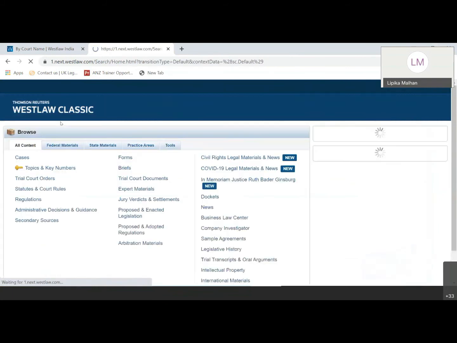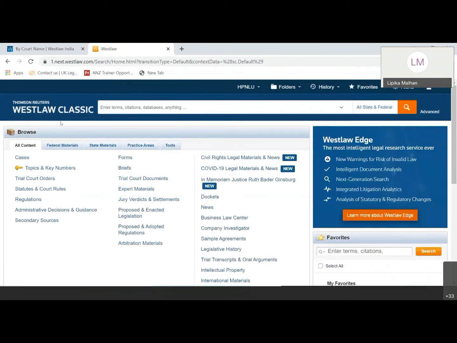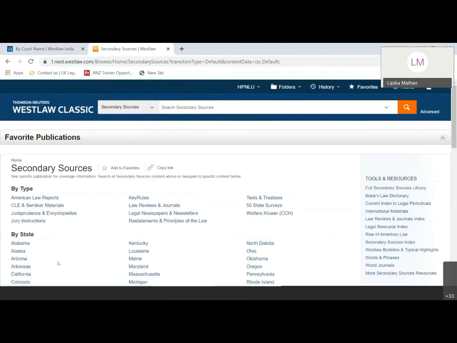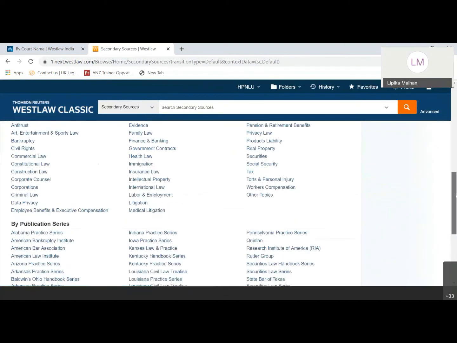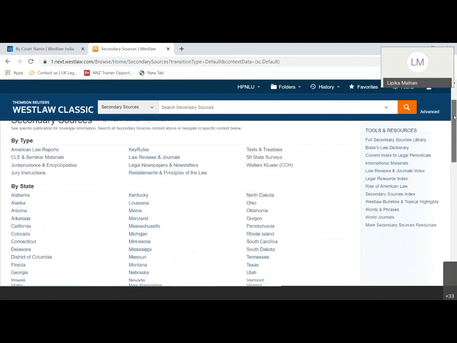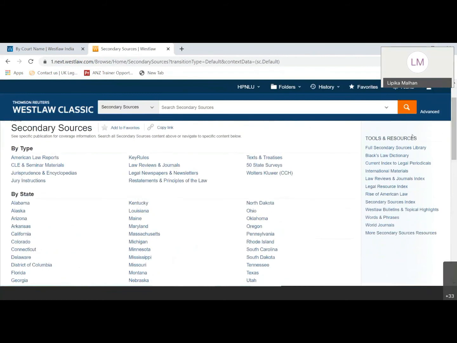The second last part of the training would be the journals which are covered. Westlaw covers more than 1200 journals here. We have seen a couple of India journals, UK journals, which were there on that platform. It will have all the international journals which are covered. When you are on this page, there is a secondary sources tab on the left hand side. These are US journals which are arranged by state, by type, by topic, as you can see here. You can browse the US journals on the left hand side. On the right hand side, there's a tools and resources tab, which gives you additional details. We have Black's Law Dictionary also, which is available there in Westlaw.